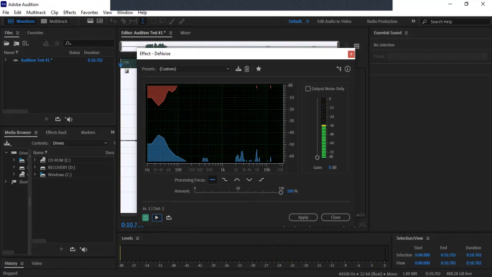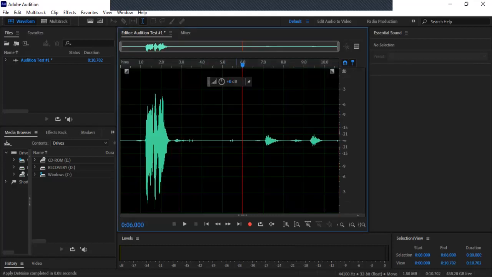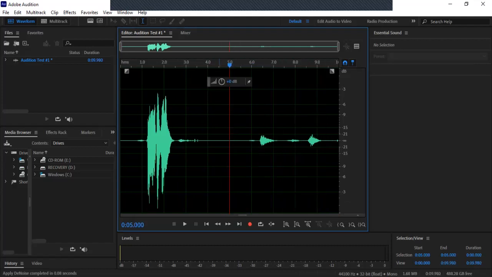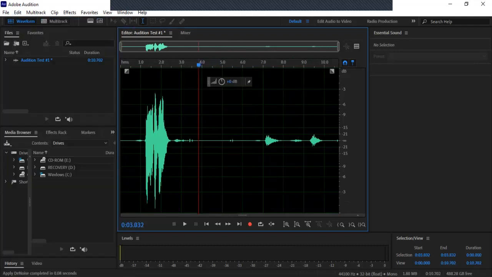Okay, so yeah, you see a bit of a lower thing, and if we apply this, yeah, you see the spikes went down. Now, it's not necessarily going to capture all of that, and if it's above a certain threshold, it's not going to be optimal. And once again, you can always delete it like this, and I'm just going to undo that so we can get the whole picture.